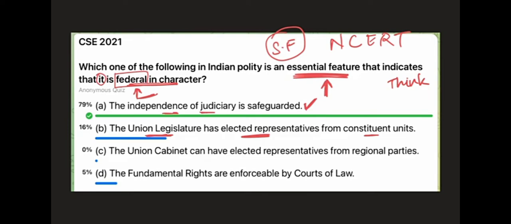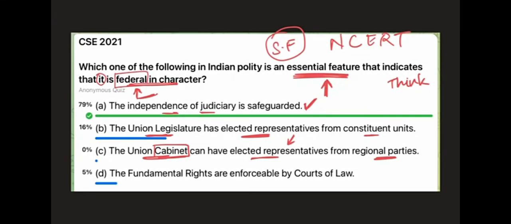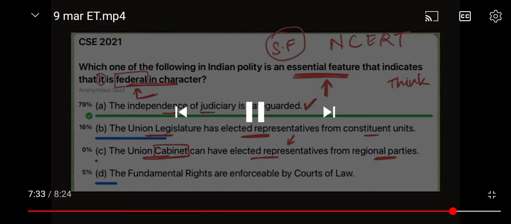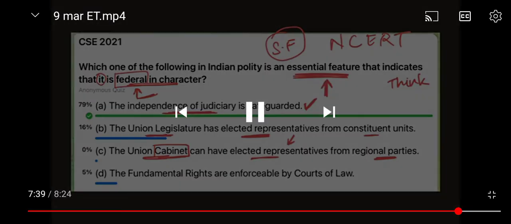So that can lead to federalism, but compared to alpha, this is a weaker statement. It is not an essential feature. I mean, it is not a stronger feature than alpha. The Charlie statement says union cabinet. This is talking about the cabinet itself. It is even more narrow than the Bravo statement. Union cabinet can have elected representatives from regional parties. Yes, elected representatives in the union cabinet can lead to federalism, because regional parties' aspirations will be there. Then in the cabinet, these aspirations will be met. But still, if we compare it with the alpha statement, the independence of judiciary statement, certainly alpha is stronger than